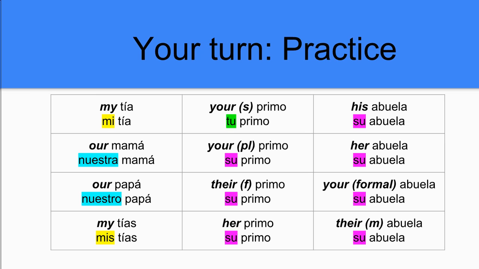Great job. Hopefully you came up with these answers. My tía, mi tía. My tías, mis tías. We can see for mamá, nuestra mamá, papá, nuestro papá, and primo, tu primo. I don't know if you noticed or not, but there's a pattern in all that purple color where we see the word su repeated over and over and over again. That's to really demonstrate for you that there is a bunch of different meanings that we can come up with when we say su. The context will make it clear to whom we're referring. So, su primo can be your cousin, their cousin, her cousin, so on and so on.